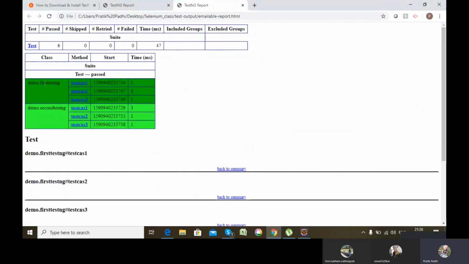See, here my report is generated in which I have two. This is the suite report. So I have two TestNG classes. They are separated using different color code, and all the @Test present inside it. Okay.